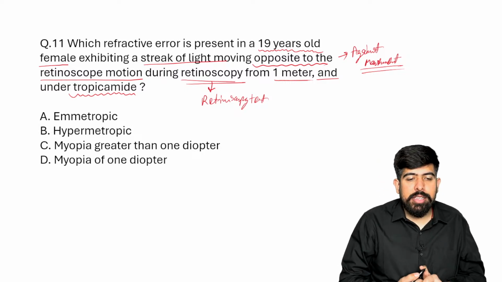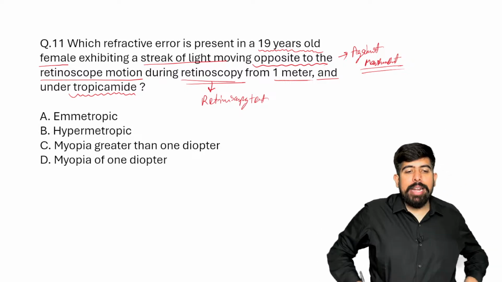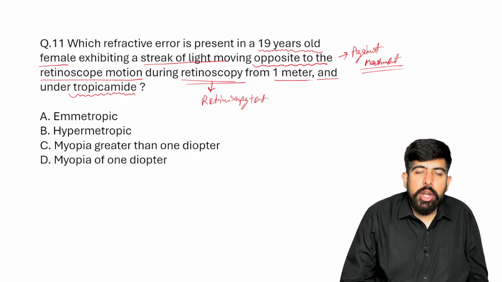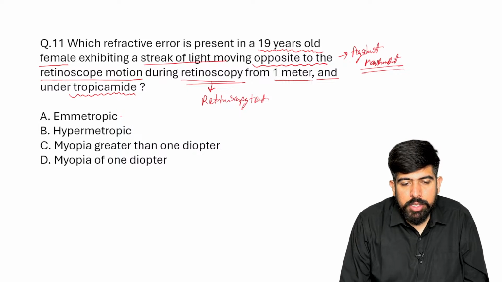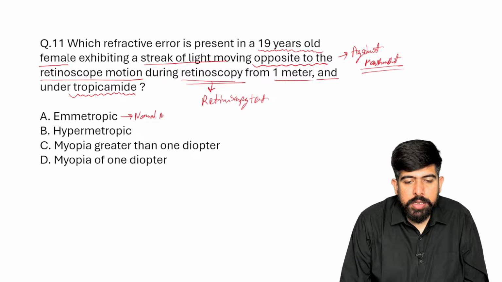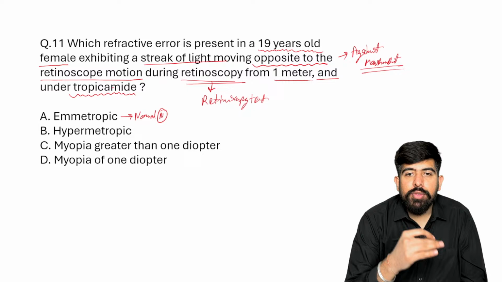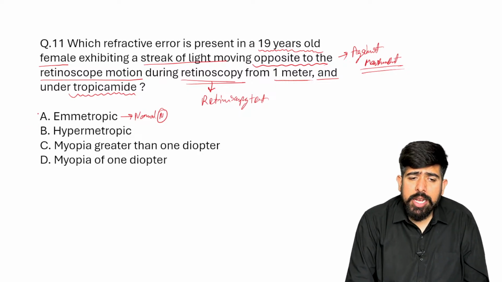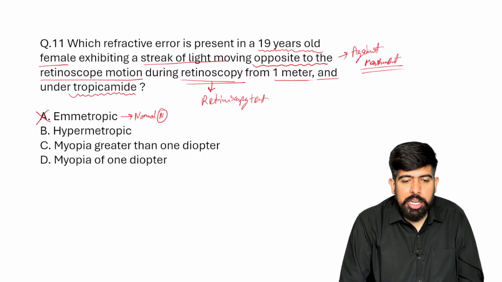The options are given there. The first option is emmetropic. What does emmetropic mean, guys? The patient has no refractive error. It means the patient is normal. If the patient is normal, there will be neutralization of the reflexes. So this is not possible, guys.